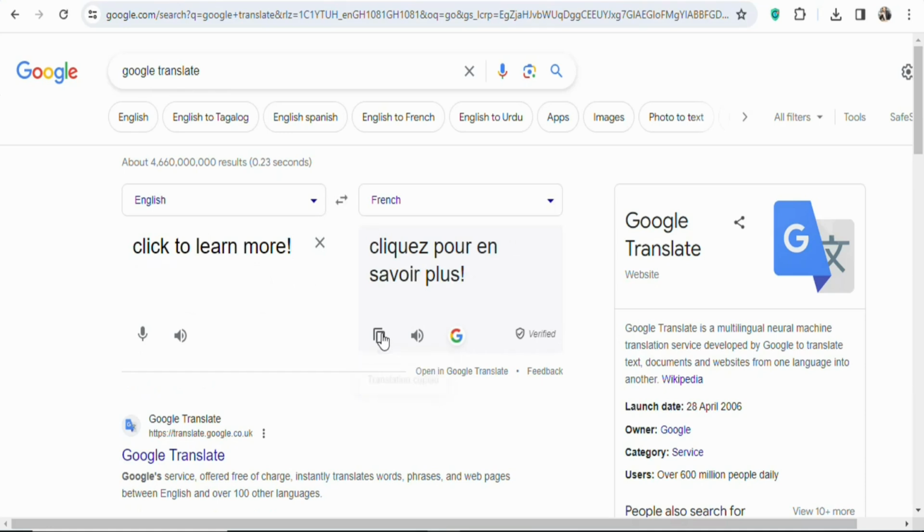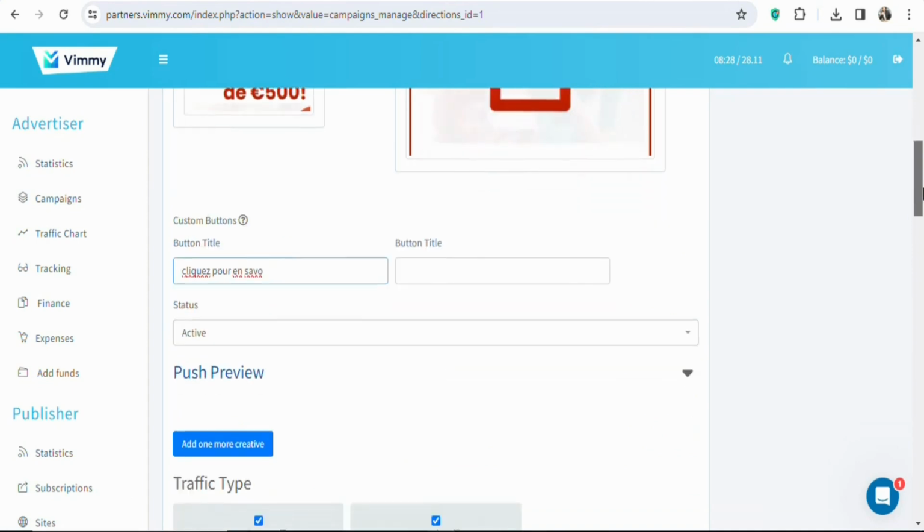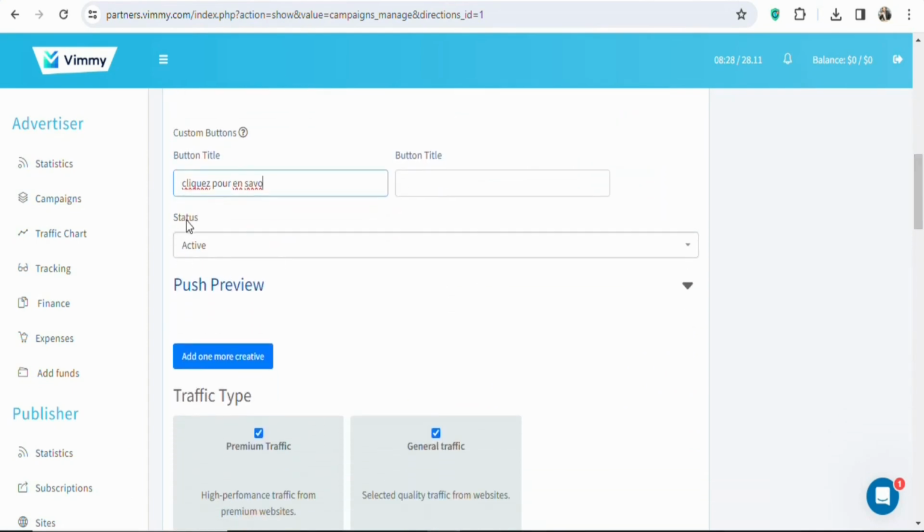Once that is done, click here to copy the translated language. Once you copy the translated language, come back and then paste it here. As you can see, that has been done. Once that is done, you are going to scroll down. You can see status active. You have to leave it active because you want your ad to be active once the moderator approves it. So just leave it like this.